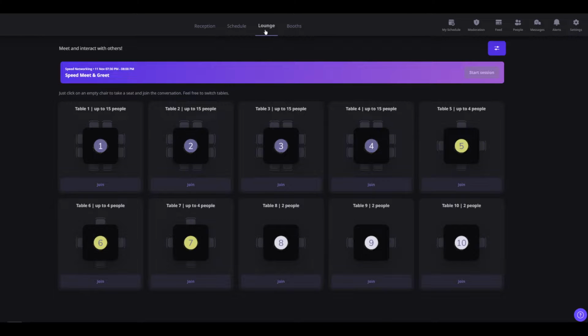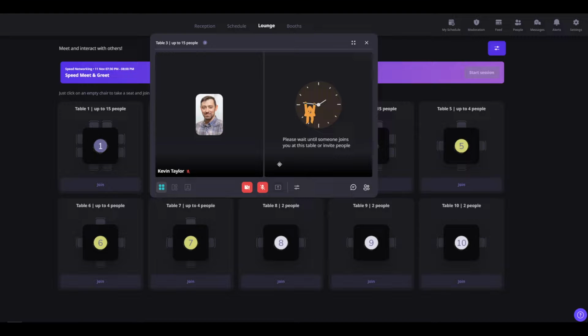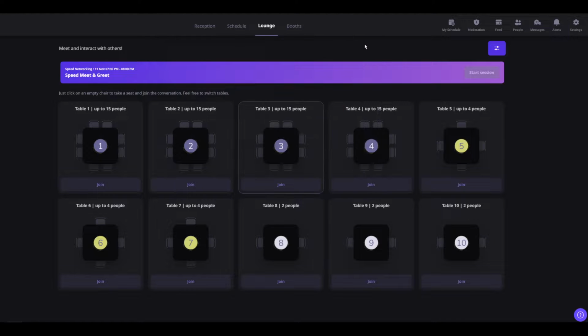The next area here is the lounge. This is a really cool feature with this platform. These tables, you can just click on a chair and sit down, and when you do, it'll start a video conferencing session with you and anyone else sitting at that table. So it's a great way to have face-to-face conversations. Kind of mimics being at a real event where you're sitting at tables talking with people.